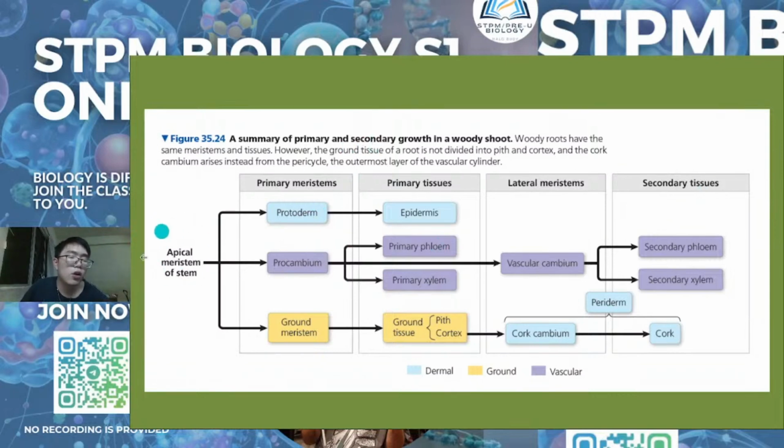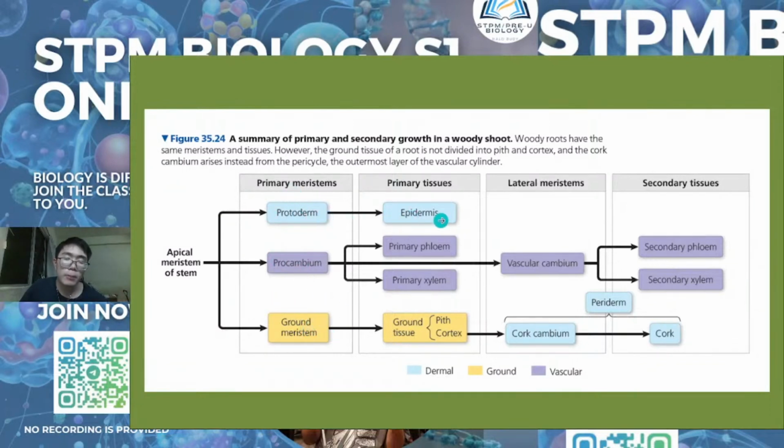All of the cells originate from apical meristematic cells. The apical meristematic cells will elongate and divide into three types: protoderm, procambium, and ground tissue.